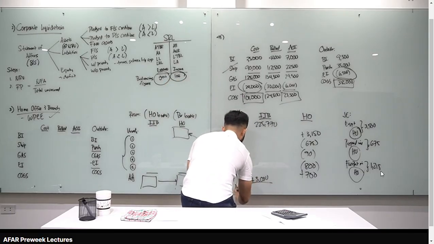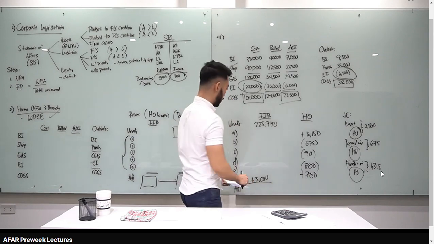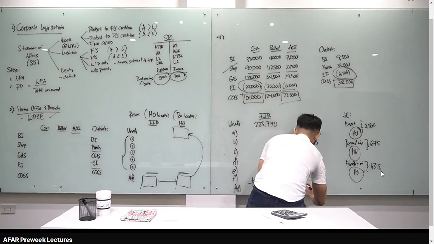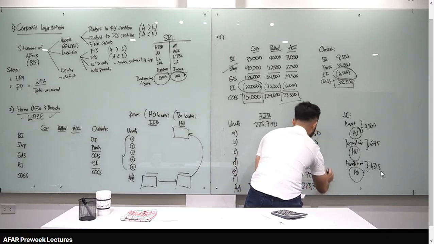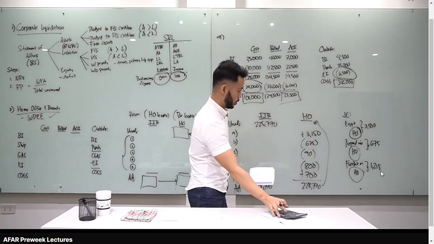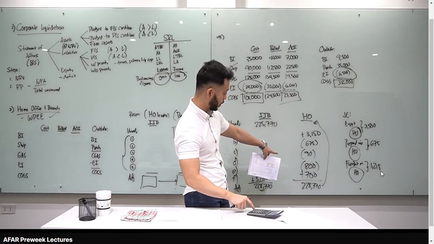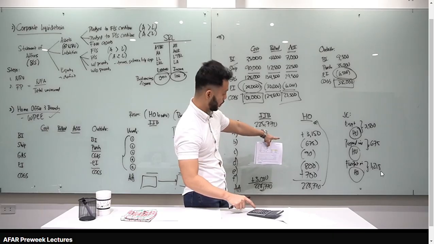Let's compute for the adjusted balance. 225,770 plus 3,000, 228,770. Okay, so copy-paste natin dito, 228,770. And then work back tayo para ma-compute natin yung adjusted balance. 228,770 minus 700 plus 800 plus 90 plus 675 minus 3,150.